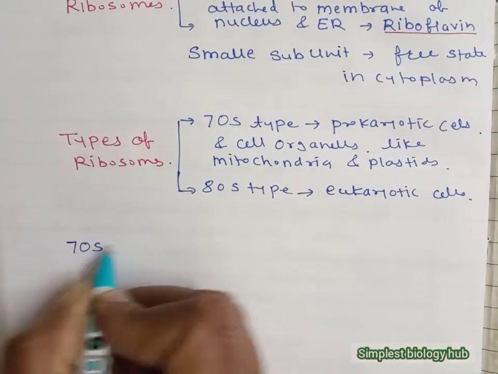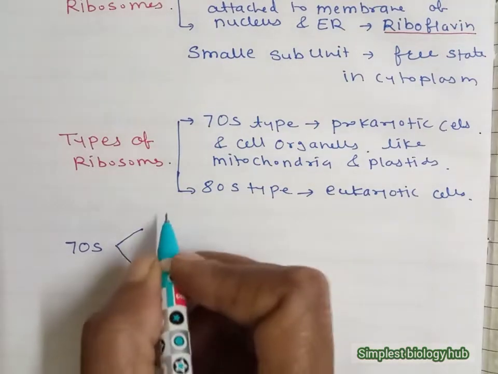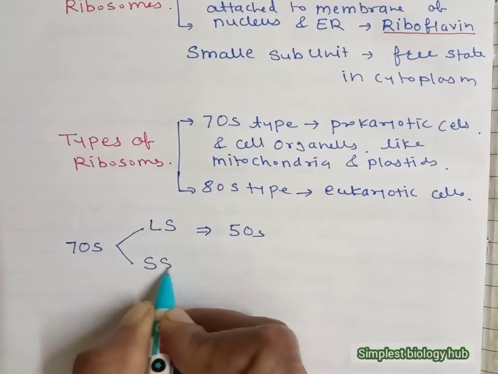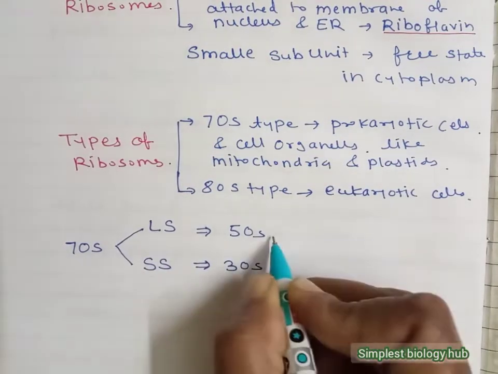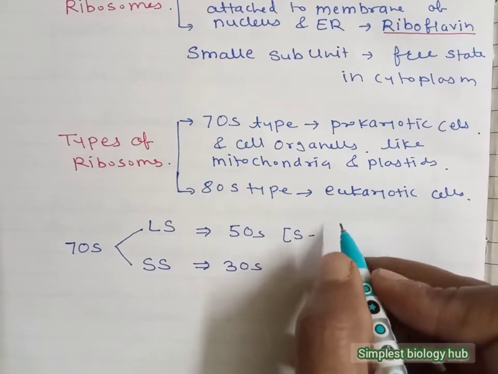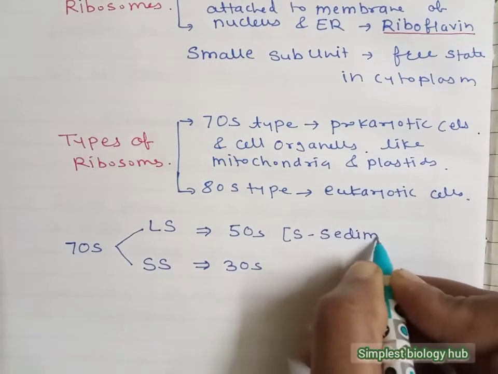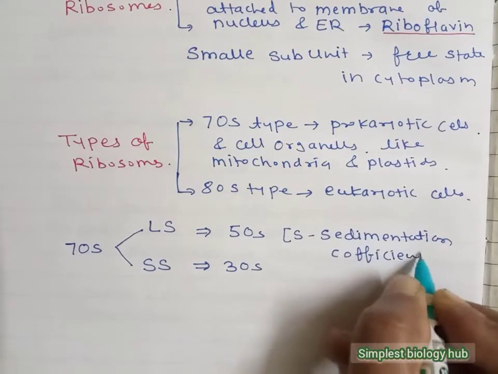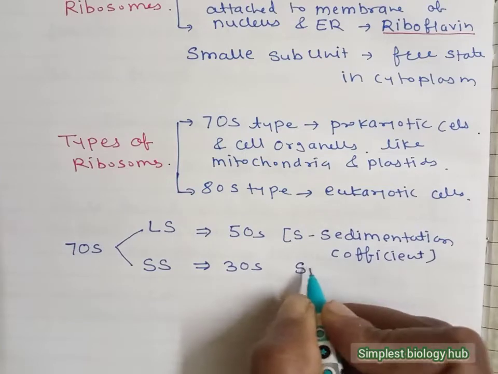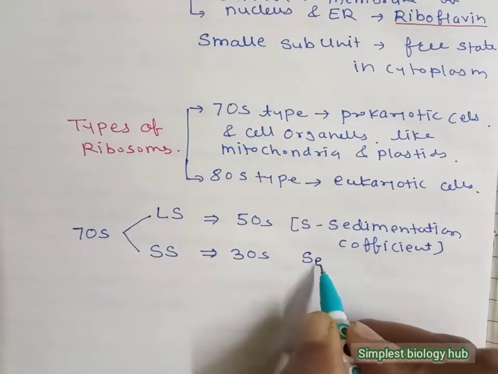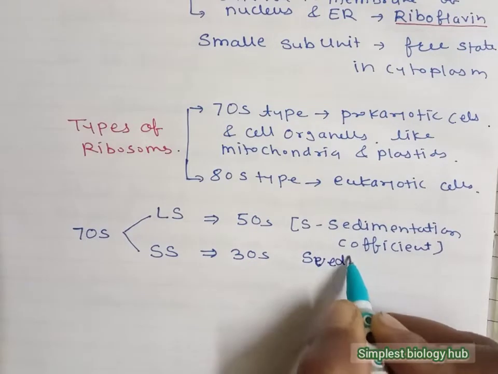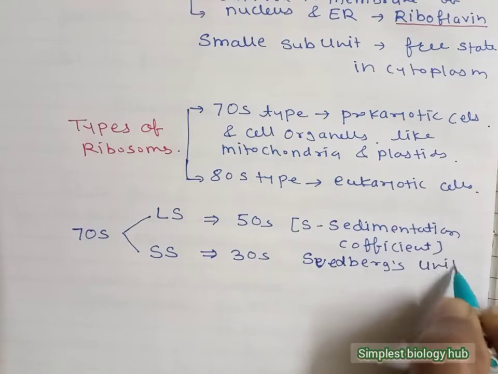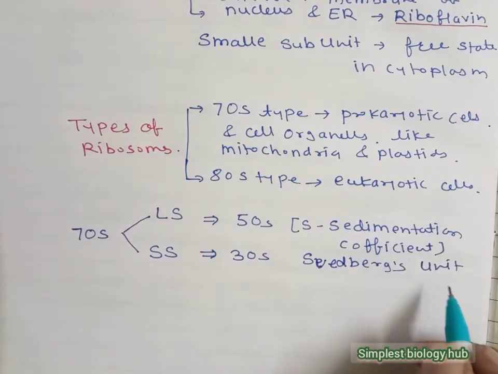Firstly, the 70S type of ribosome is divided into two subunits. The larger subunit is of 50S type, while the smaller subunit is of 30S type. S is nothing but the sedimentation coefficient, and it was invented by the scientist Svedberg, so we call it the Svedberg unit.